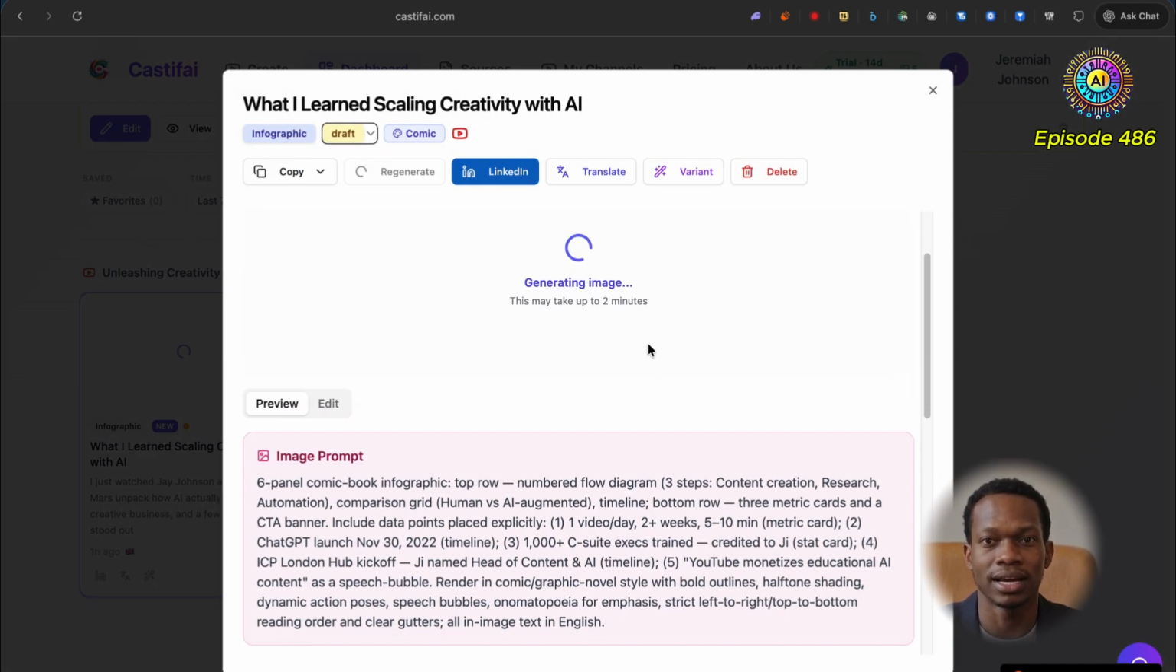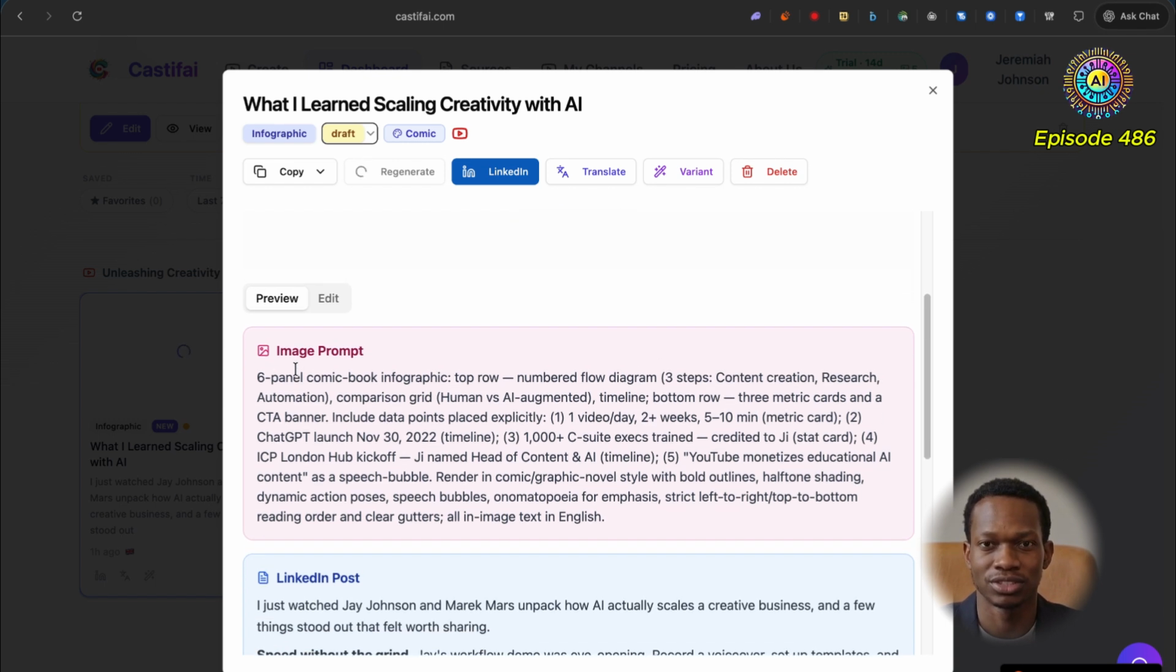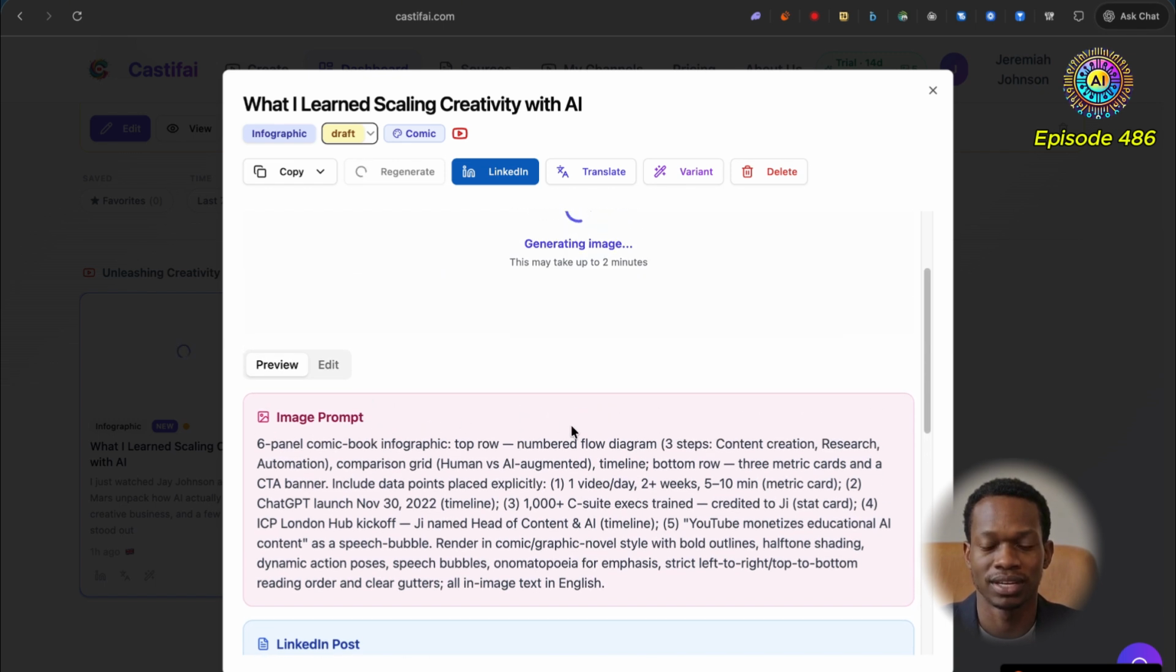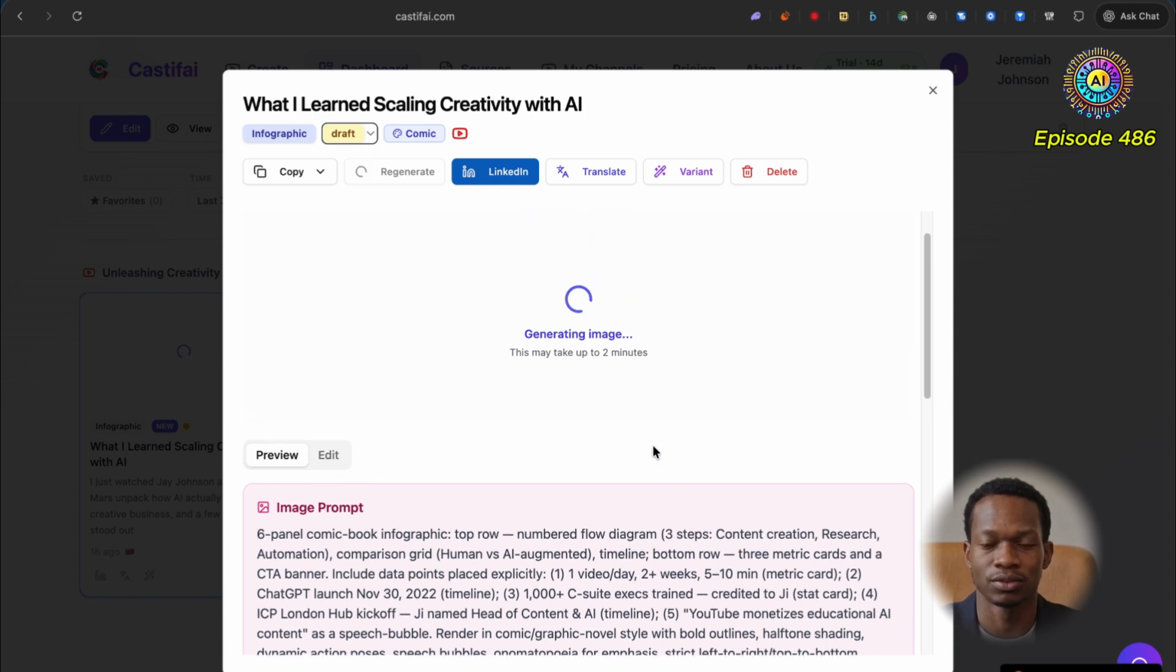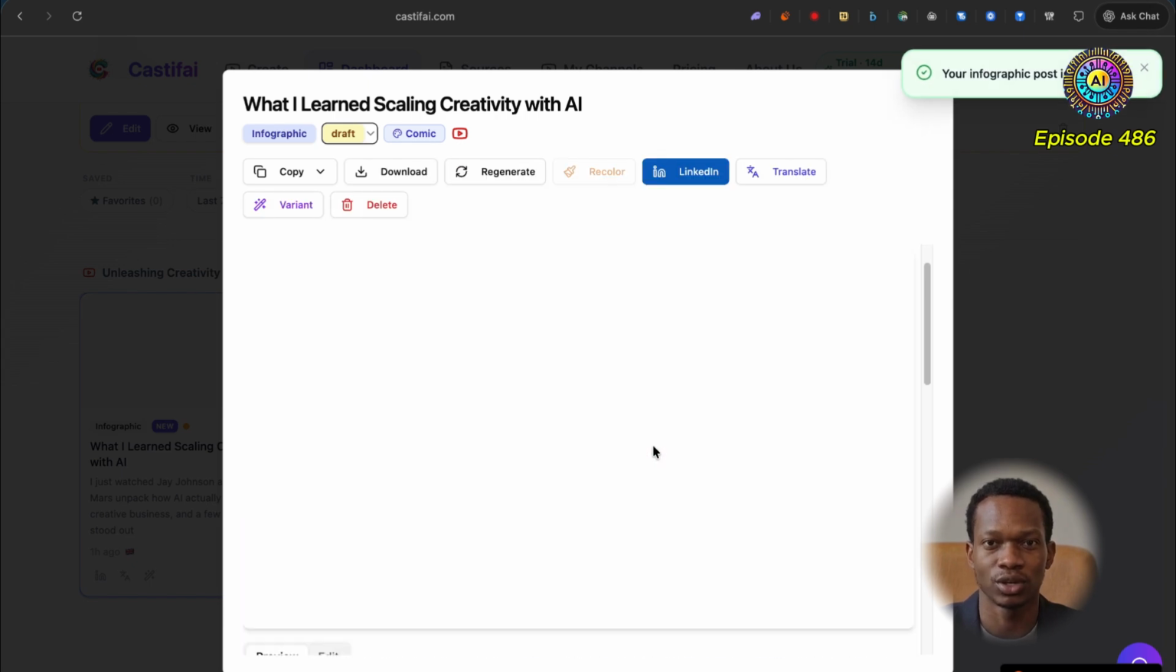Okay, it's saying it might take 2 minutes for the image to be generated, but we can see the prompt here. So 6-panel comic book infographic, top row, numbered flow diagrams, 3 steps: content creation, research, and automation. Of course, this is something I said in that podcast. The 3 main primary value adds for businesses in the age of AI are research, communications, and automation. Research, because that allows you to stay on trend so that any organic marketing efforts can go even further.